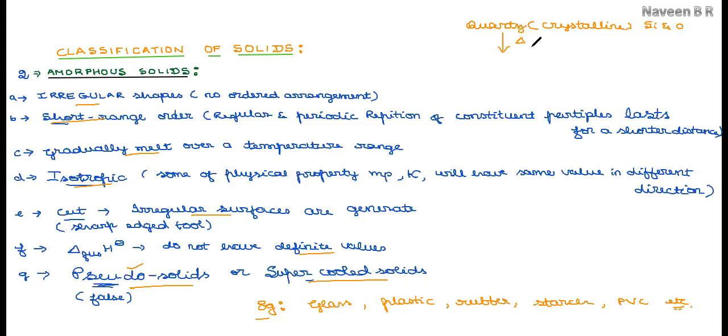and you keep on heating the solid to its melting point temperature, and allow it to cool rapidly, that is, a sudden decrease of temperature for the melted solid, and if you keep on repeating the process many times, then the quartz is going to convert into glass, where the glass is amorphous.